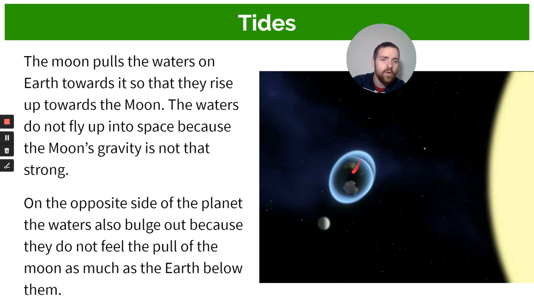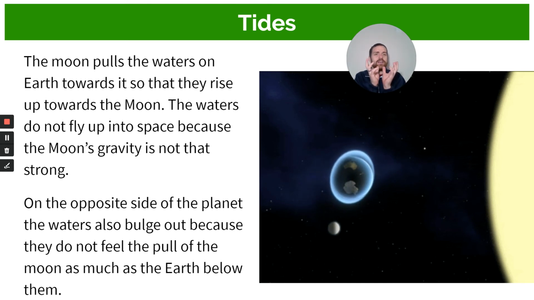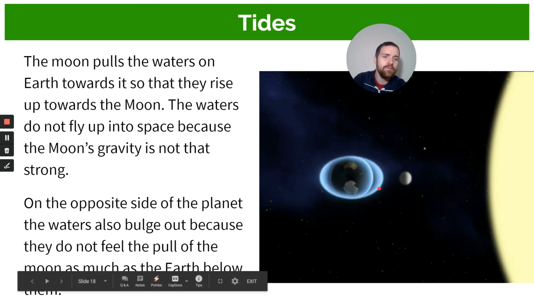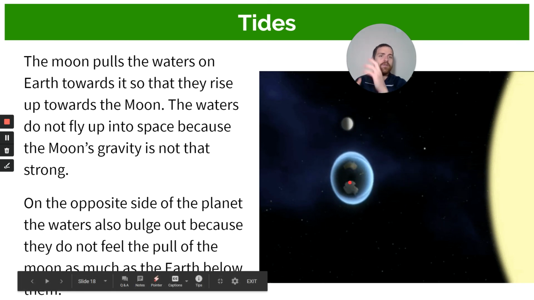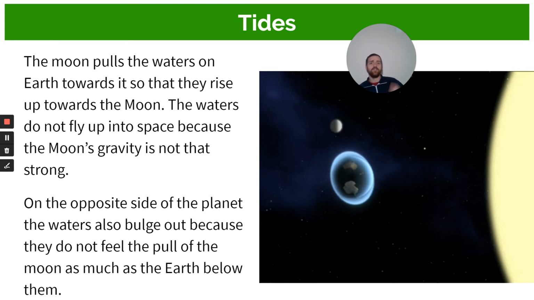So think about all the water on this half of the earth that's facing the moon. All of that water is being pulled towards the moon. So all of that water is going to one point. The water on the other side isn't feeling that pull, so it's staying there and it's staying deeper. So the water on the side gets pulled that way, and this water stays on the other side. Another way to think of it is, as the water is pulled, the earth is pulled a little bit more. So both the water and the earth move a little bit towards the moon, and the other side bulges out.